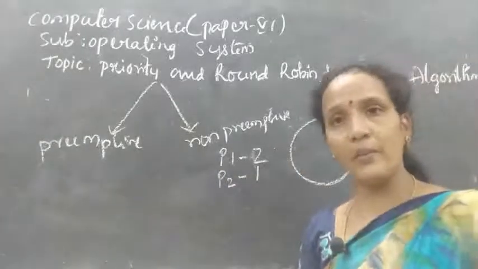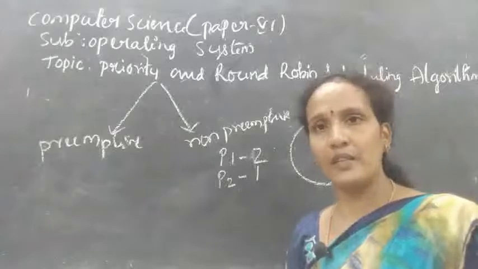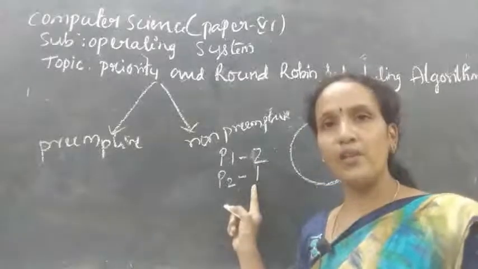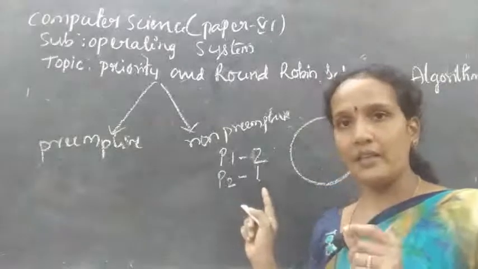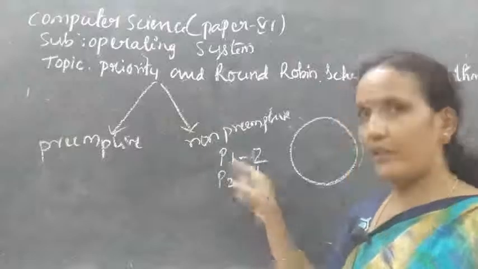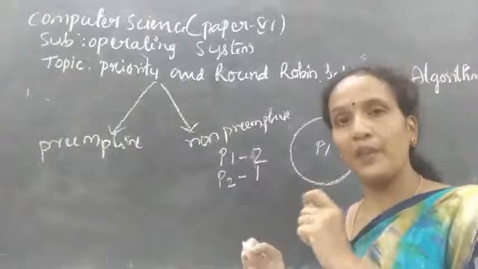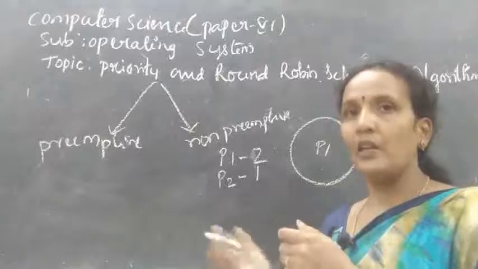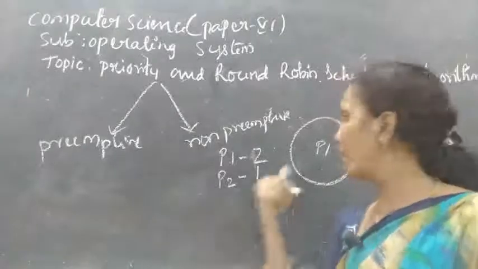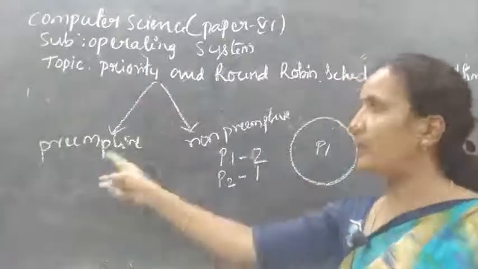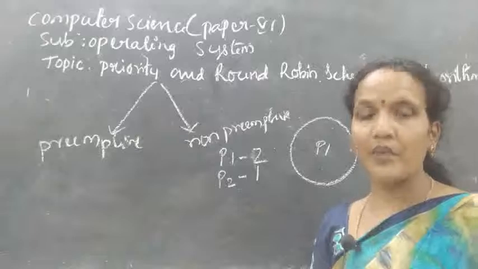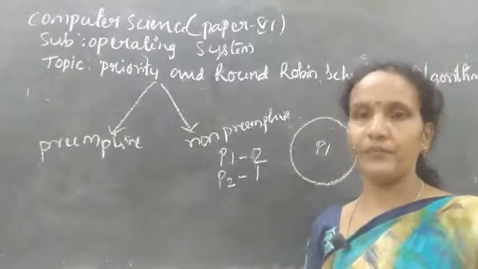So which process has more priority? P2 has more priority. In that case, if P1 is preempted, taken out from the CPU, then that is called preemptive priority scheduling.